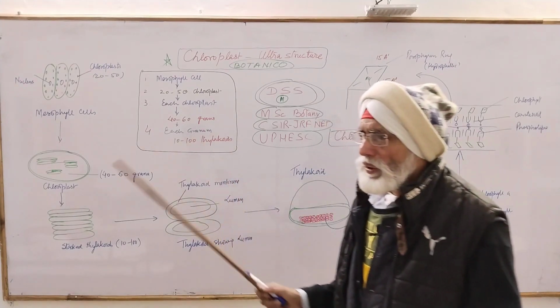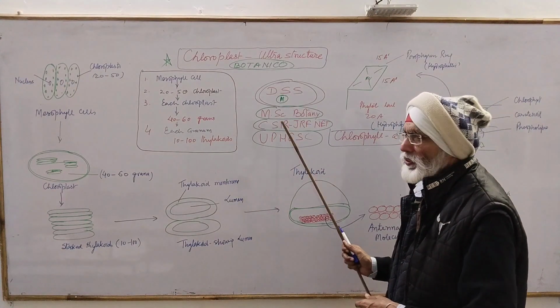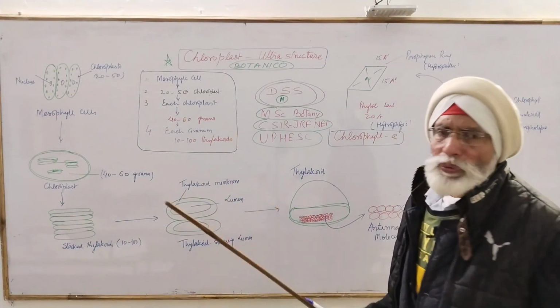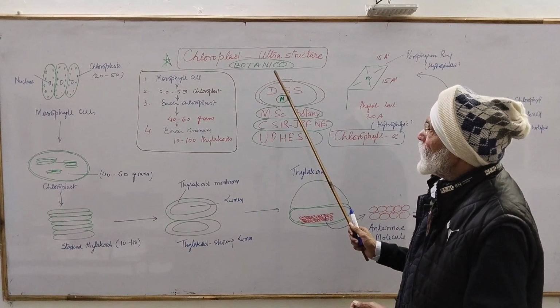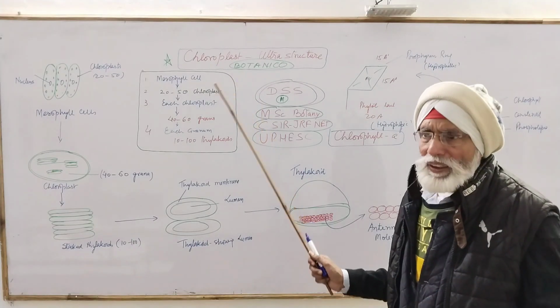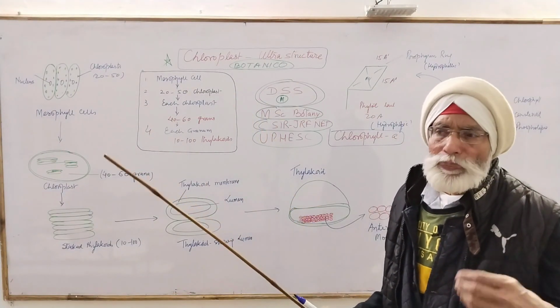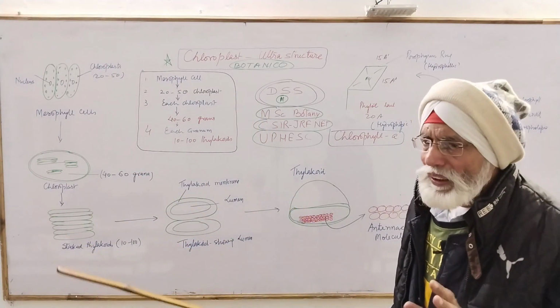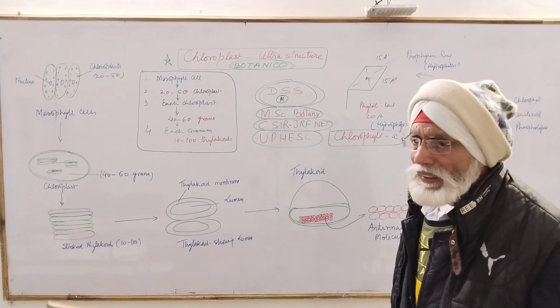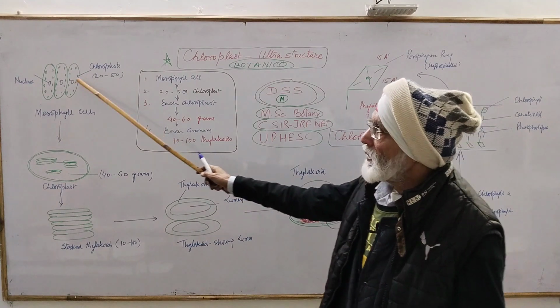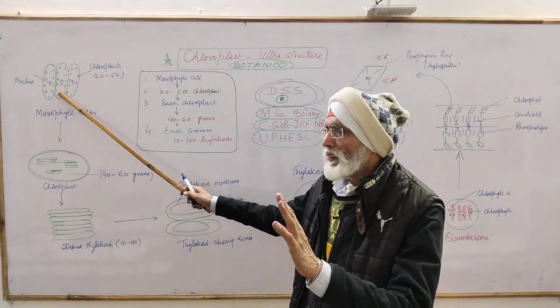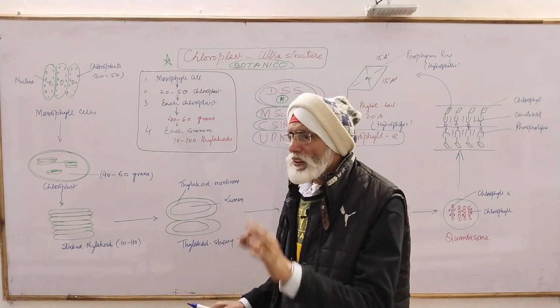Usually in MSc or CSIR or UP Higher Education Service Commission, I am giving you a little more detail. Okay. Now we are going to study the chloroplast ultrastructure. In what way the various types of the pigments are organized, and a very important question for NEET also, I will tell you one by one. Now let us start. Suppose this is the mesophyll tissue. The first question. Where the maximum chloroplasts are found?